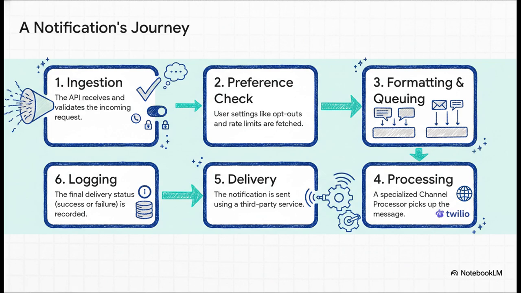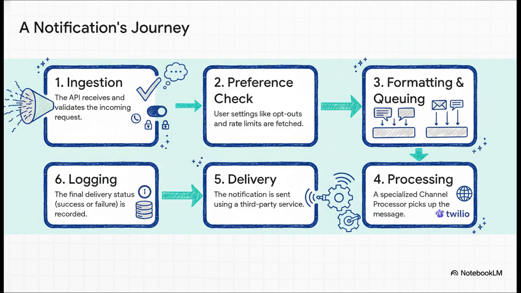Okay, let's walk through this. Step 1, ingestion. The front desk gets the request, checks its ID. Step 2, preference check. This is huge. Before we do anything else, we check, does this user even want this message? Have they opted out? Next up, step 3, formatting and queuing. The system makes a special version of the message for each channel and drops it in the right sorting bin, or queue.